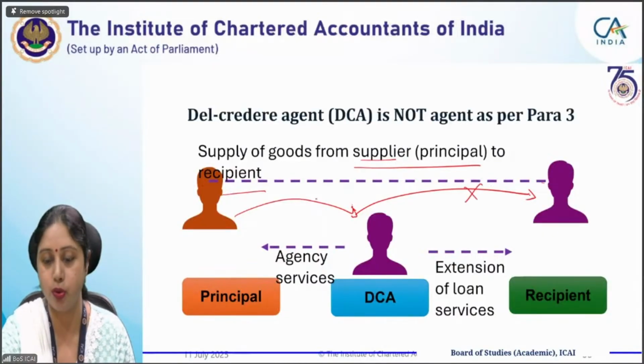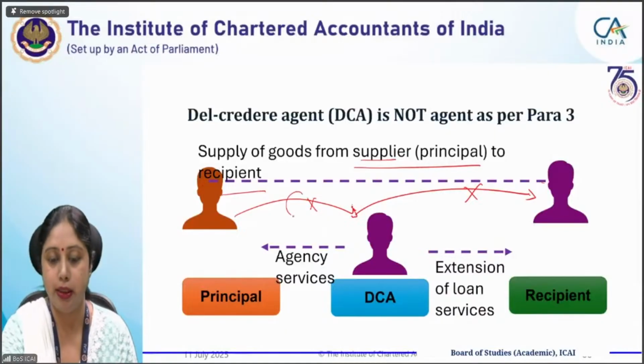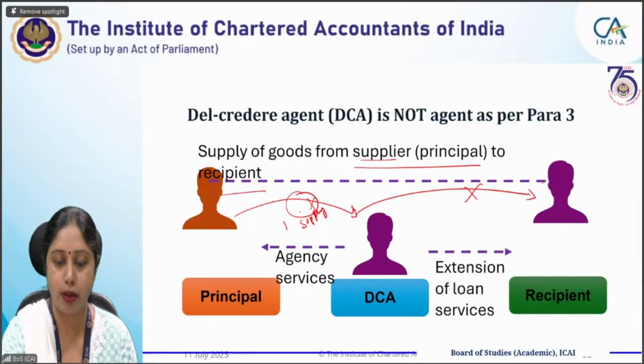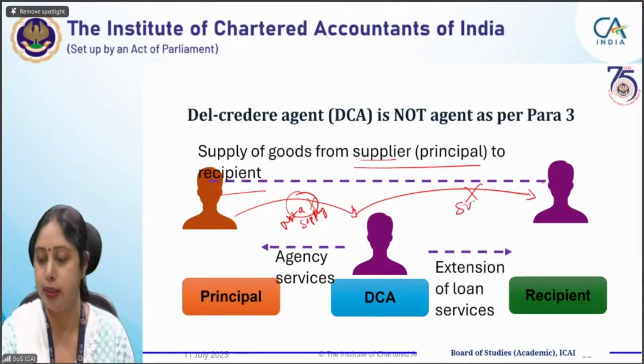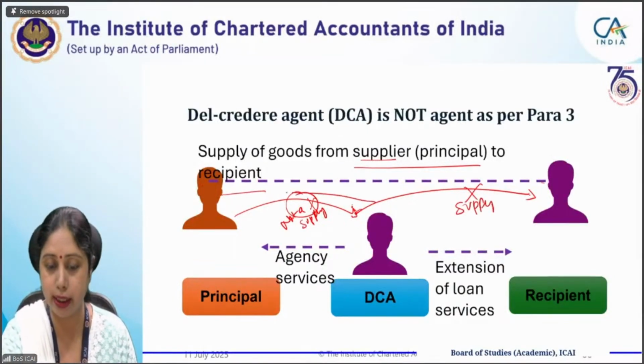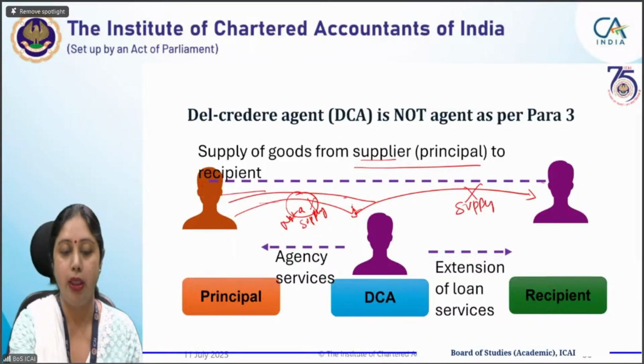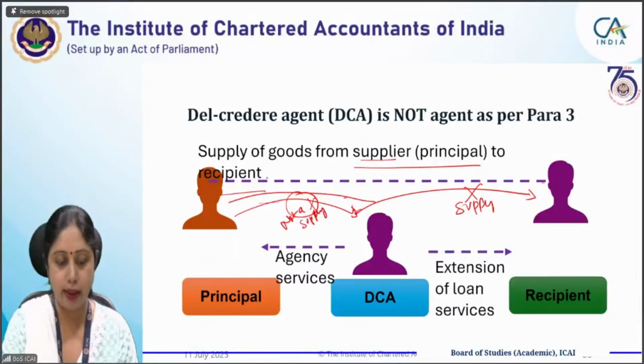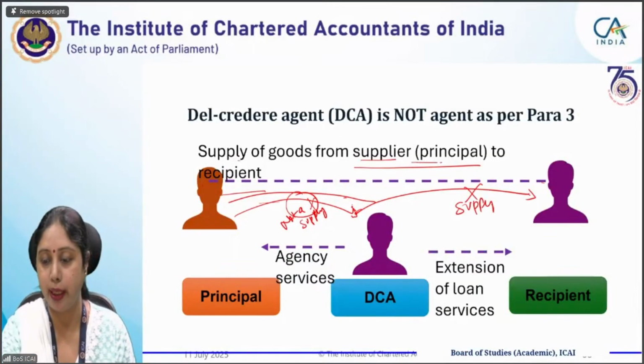These two transactions are not there. There is only one supply, and this supply does not come from the agent. It comes from the principal.